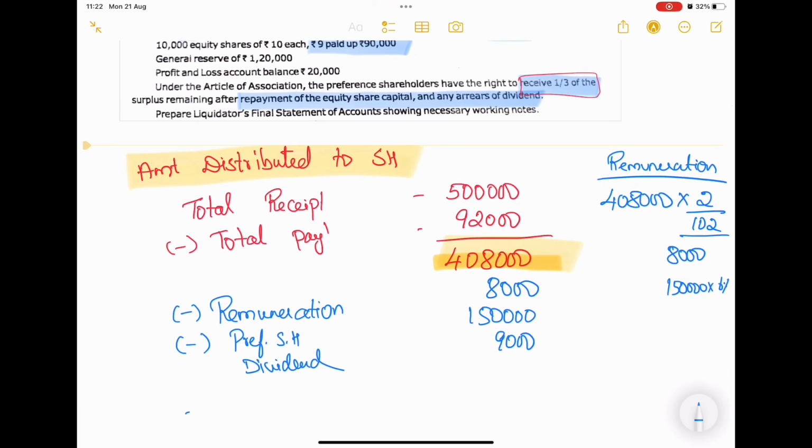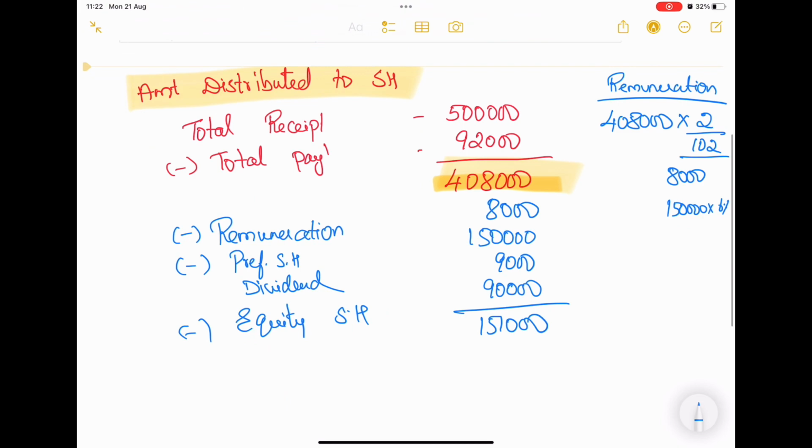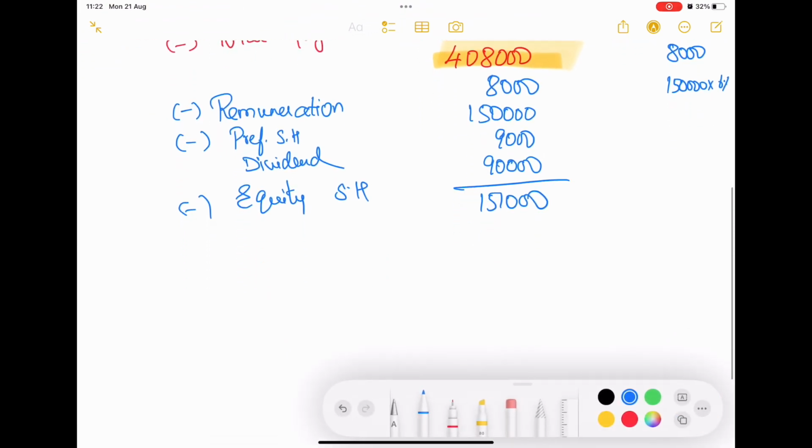Again less equity, the equity shareholders have paid up capital of 90,000. If you minus it, we get 1,51,000 as surplus.